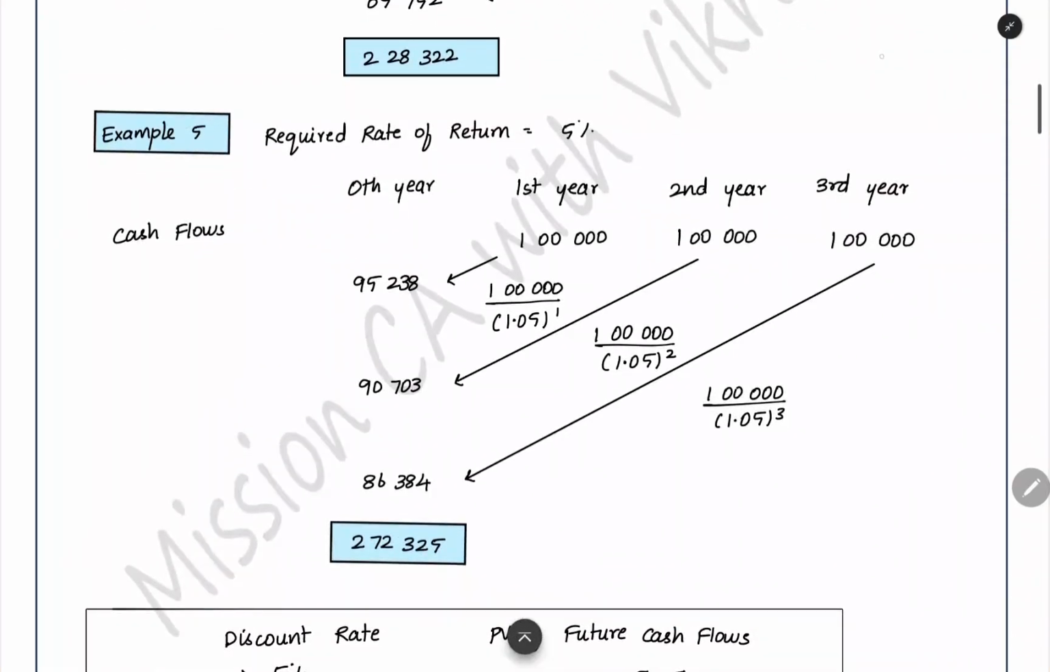Now we can see another example. The same thing, I am reducing the discount rate from 10% to 5%, I am bringing it down.